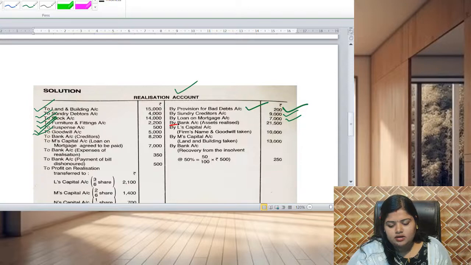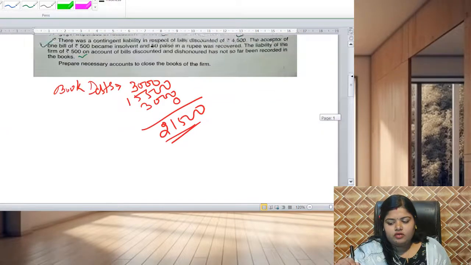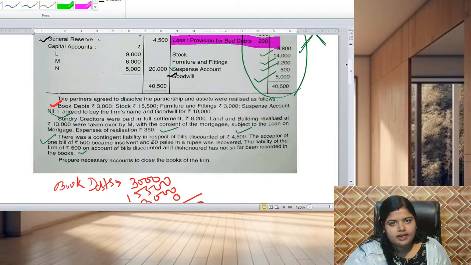You can see here, by bank account, assets realized 21,500. But as I have told, if any partner agrees to take any asset, then he has to pay for it, and instead of the bank account, his name will be written on that account.